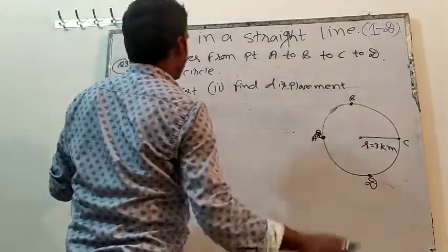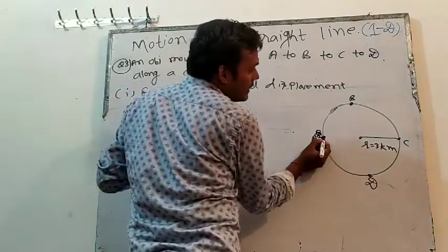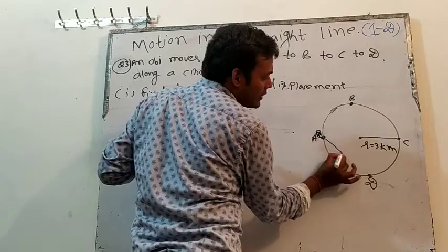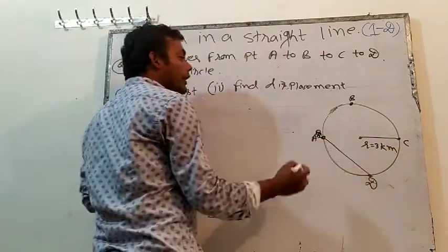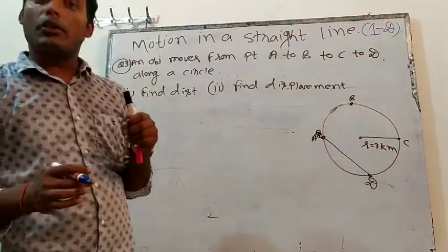What is the second question? Second question: find displacement. Finding displacement means this is the starting point and this is the final point. What will be the shortest distance? The shortest distance will be a straight line joining these. So can we find this distance A to D? Because this will be the shortest distance.